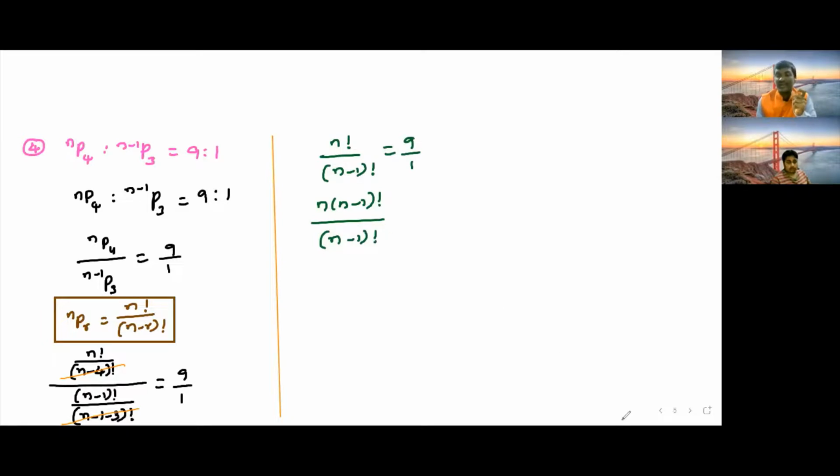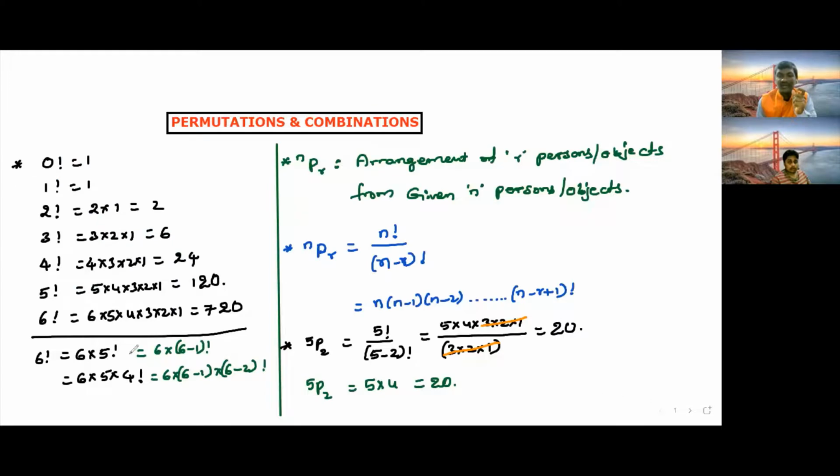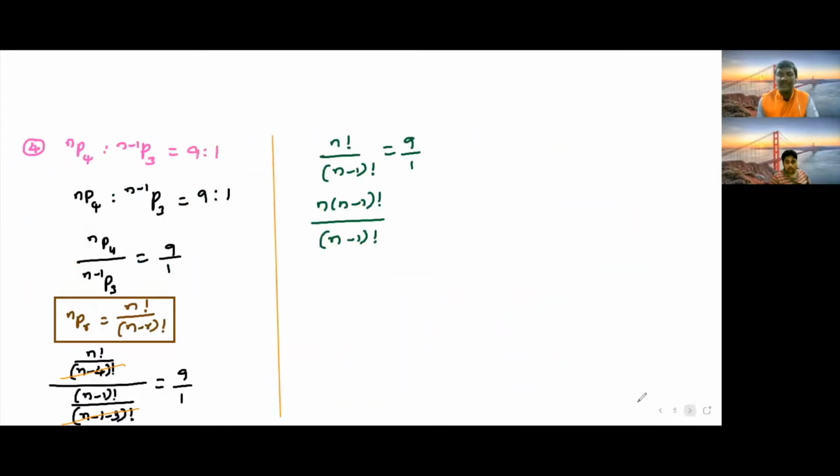5 factorial we can write as 5 into 4 into 3 into 2 into 1, or otherwise like this: 6 factorial as 6 into (6 minus 1) factorial, we can stop there, or otherwise 6 factorial as 6 into (6 minus 1) into (6 minus 2) factorial. We can stop anywhere. In the same way, I wrote n factorial as n into (n minus 1) factorial is equal to 9 by 1.